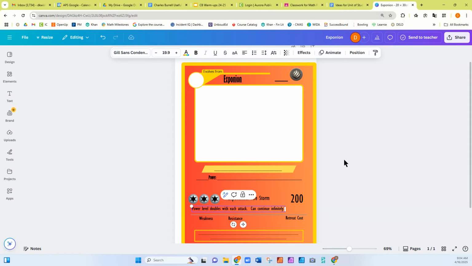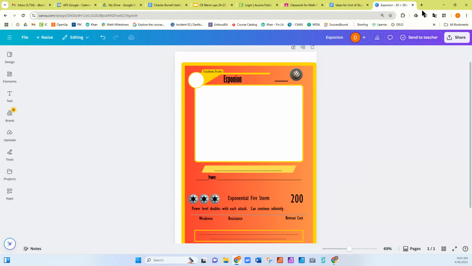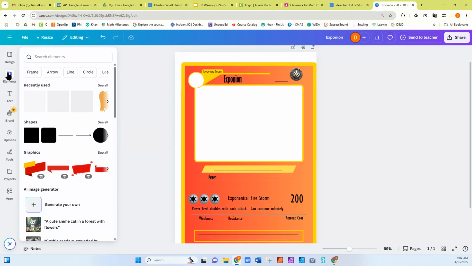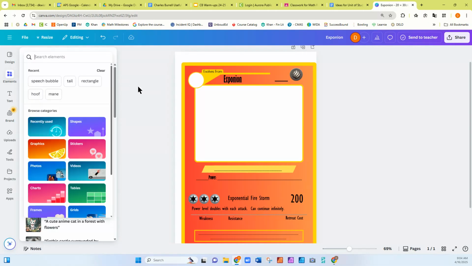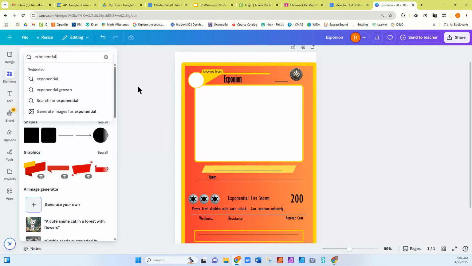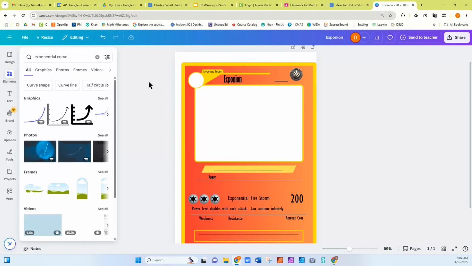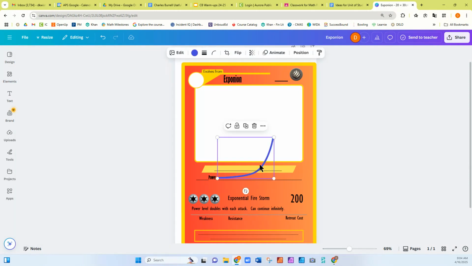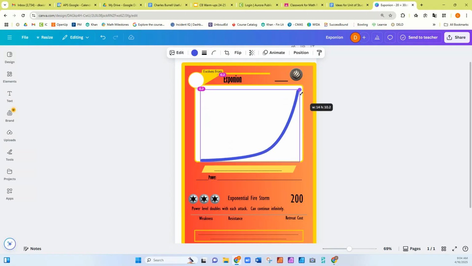And so then the idea here, I'm gonna look up some elements that I can add here. I'm gonna see if I can get an exponential curve. Boom, perfect. Okay, we'll put that right there. Change the size a little bit. So I got an exponential curve right here.